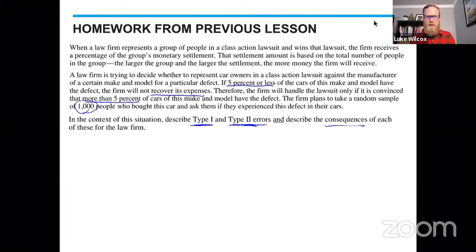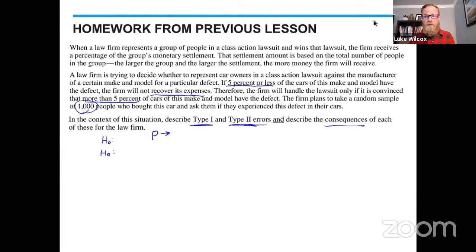Okay, before we can even talk about Type 1 and Type 2 errors, we need to make sure that we're clear on what the hypotheses would be for the significance test. So let's see if we can identify the null and the alternative hypothesis. Now, from the context of the question, I know that we're dealing with proportions here rather than means, and it sounds to me like they're only going to take one sample. So it is likely that they're going to take that sample and calculate a proportion.